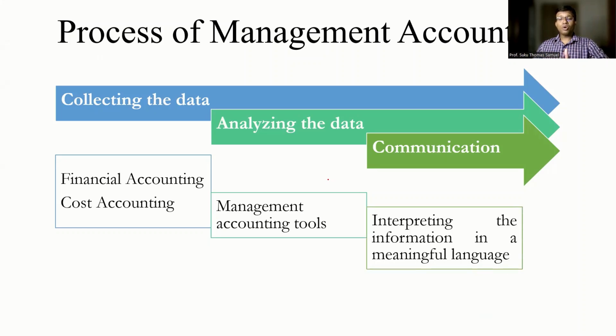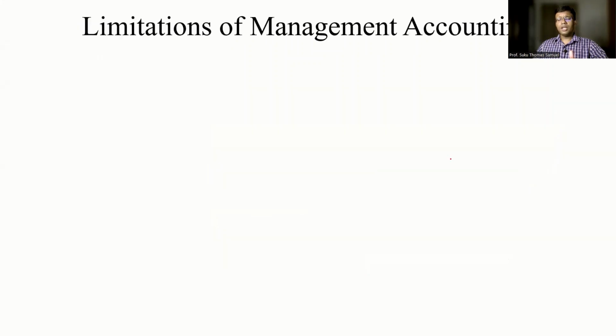Once the output of these tools is received, the management accountant would prepare suitable forms of communication in a manner that it could be understood by the receiver. So, in other words, complex accounting and financial information gets broken down into plain, simple English, and this later gets communicated to the stakeholders. Let's talk about the limitations of management accounting.